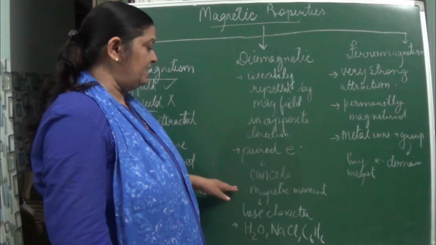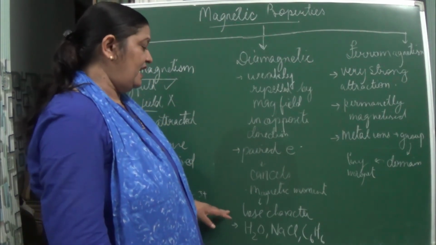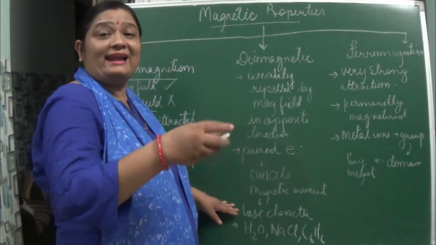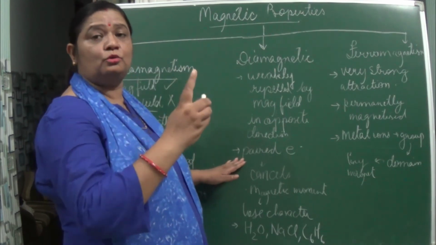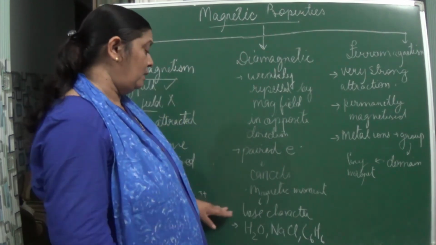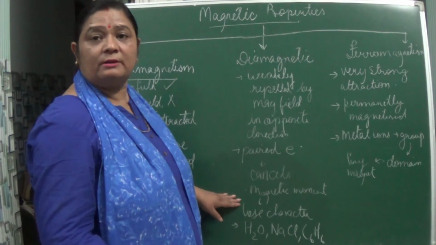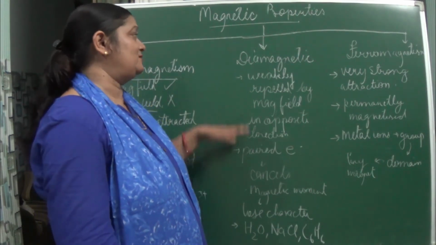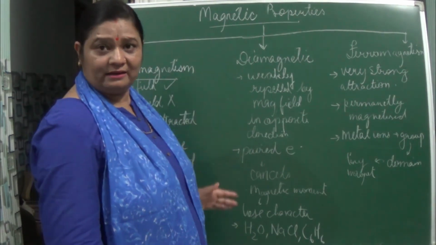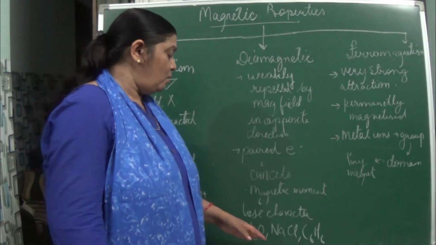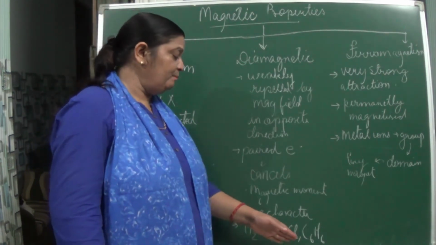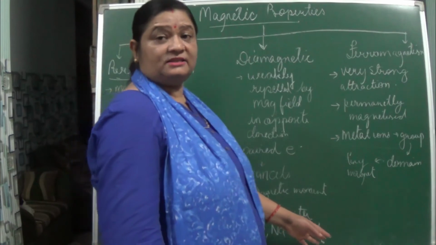So here what happens? These paired electrons cancel the magnetic moment, and as a result they lose the character of what I said to you, revolving and spinning. If that is lost, the magnetic properties are lost, and naturally they become diamagnetic in nature. Examples: water, H2O, NaCl, C6H6, that is benzene.